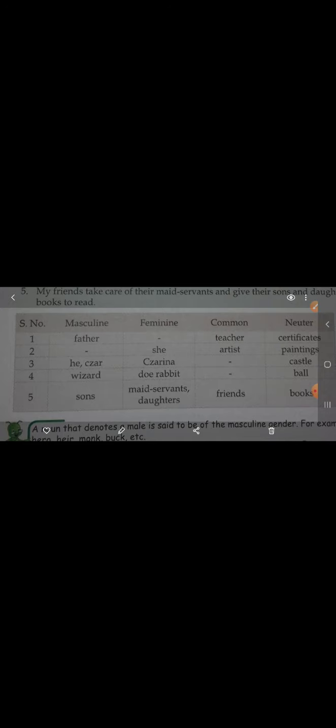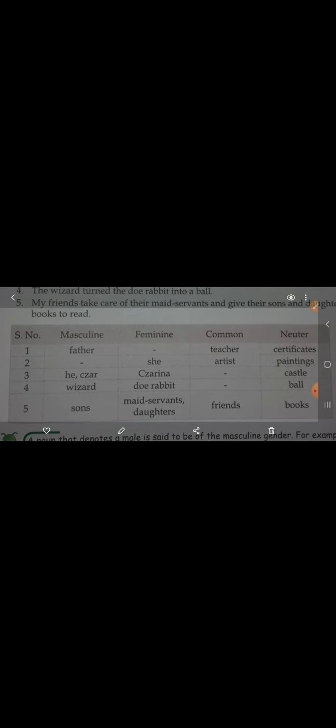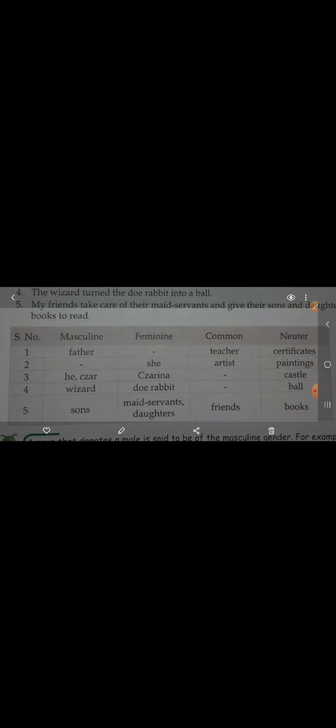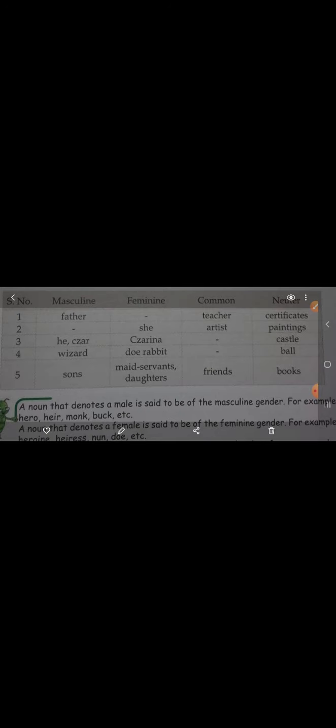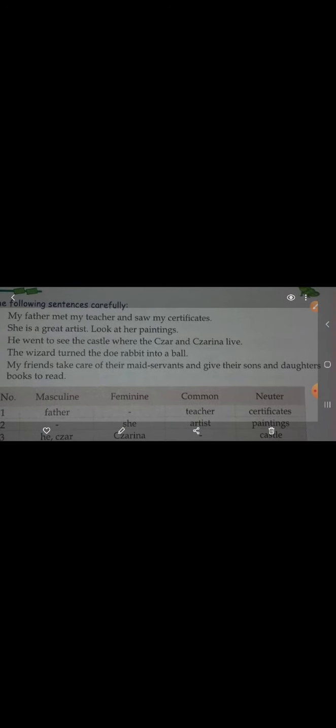Like if dog is there, what is the feminine of dog? Bitch. And if tiger is there, tigress. Lion, lioness. A number of words are given in a book. You will learn them, and you might have learned them earlier also. In this way, you can solve the exercises given in your book, and if there is any doubt, you will ask.